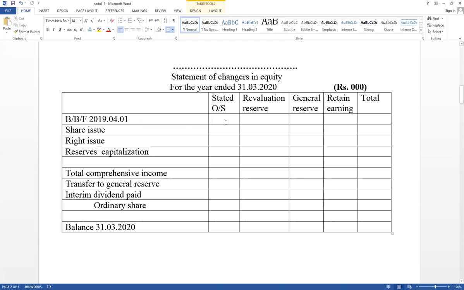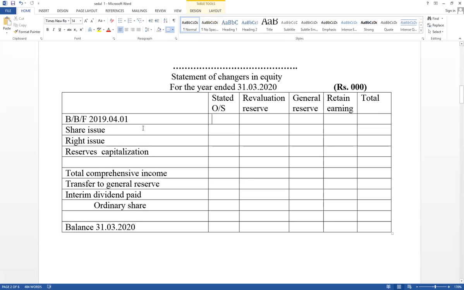Therefore, the opening balance, if available, should be included here. After that, share issues. We have to discuss share issue, rights issue, and reserves capitalization. There are 3 types of share issues available. Public issue, which may be an initial public offer, as well as rights issue and reserves capitalization. It is called a bonus issue.